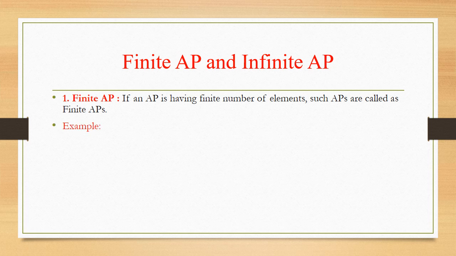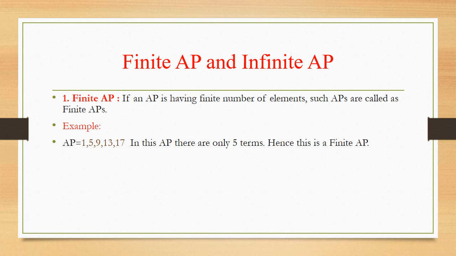Let us see this with an example. I am going to consider an AP here, 1, 5, 9, 13, 17. In this AP there are only 5 terms, hence this is a finite AP. You can see there are only 5 terms present in the AP, and that AP ends here. Any AP that is having an end is known as a finite AP. If an AP is not indicated by dots at the end, that is a finite AP, which means the number of elements of that AP is finite.